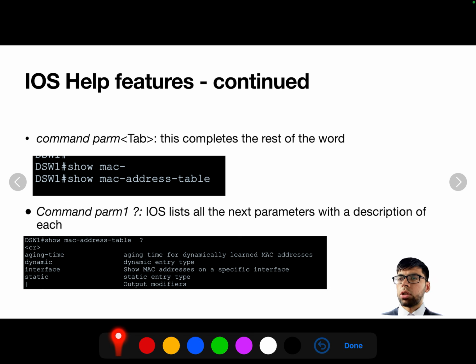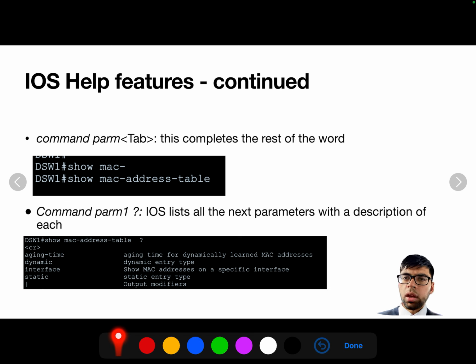I think once you start using iOS and you start hitting that tab key, you'll see how much it makes your life easier. You know, especially when you're in the flow. It's really nice when you have these kind of features in handy, which save you time and allow you to focus your concentration on the actual configuration than just typing commands. So more time on configuration troubleshooting rather than just typing.